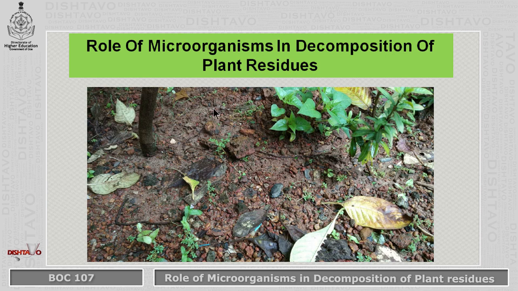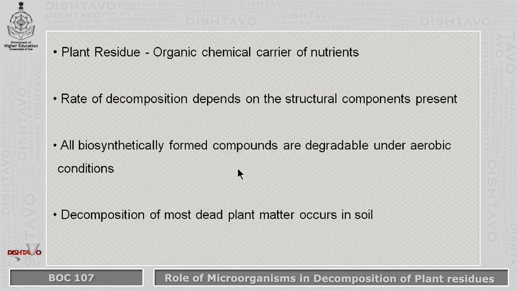Okay, so this is a picture which shows soil. This is a plant and this is the plant residues which remain in the soil. So these residues get decomposed and in turn the soil gets filled with nutrients. Now plant residue is a source of organic chemical carriers of nutrients. Now the rate of decomposition depends on the structural components present in the soil. It depends on the soil, it depends on the composition, it depends on the microorganisms present in it.